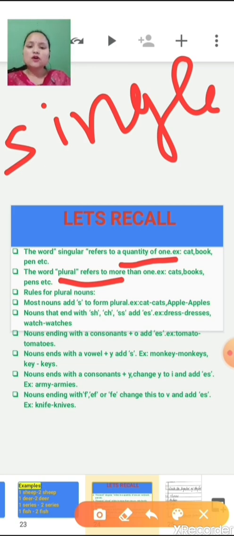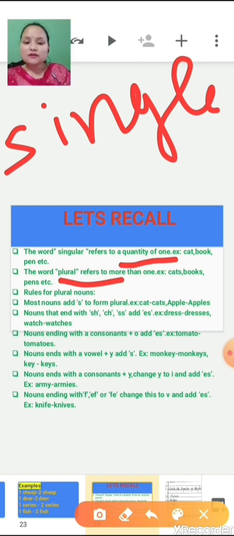So some rules for plural nouns which we have learned are: most nouns add S to form plural. Example, cat, cats, apple, apples. Nouns that end with SH, CH, SS add ES at the end. Example, dress, dresses, bunch, bunches.